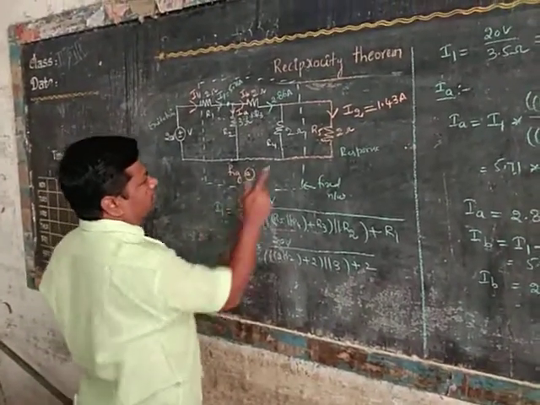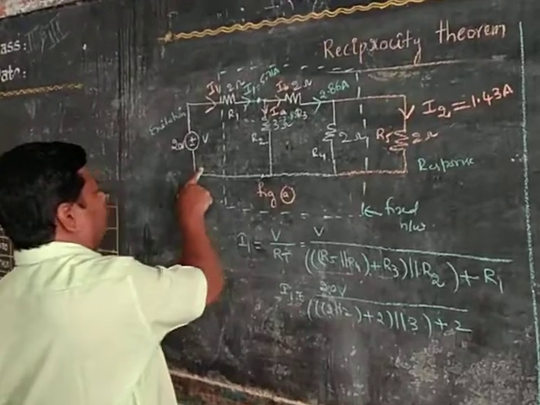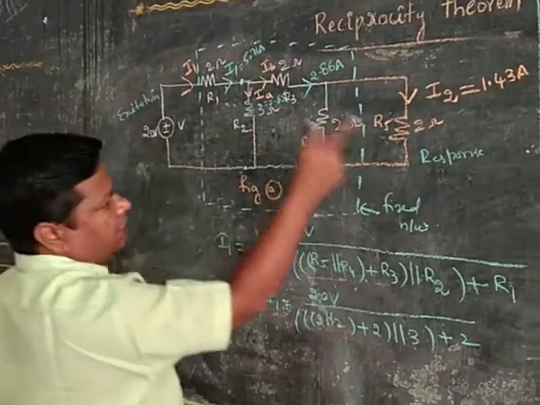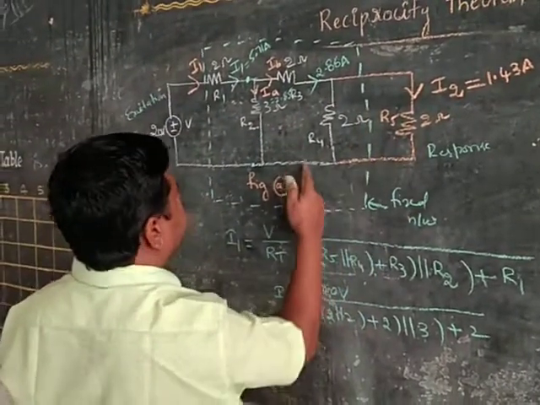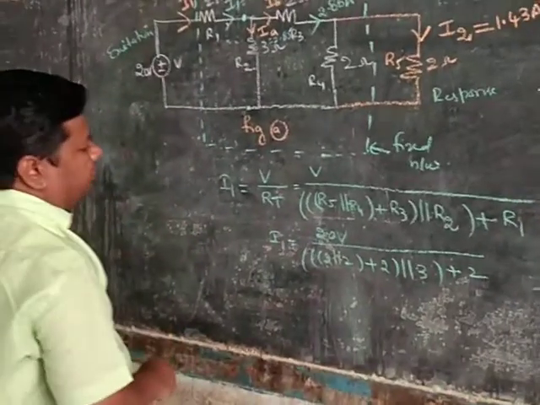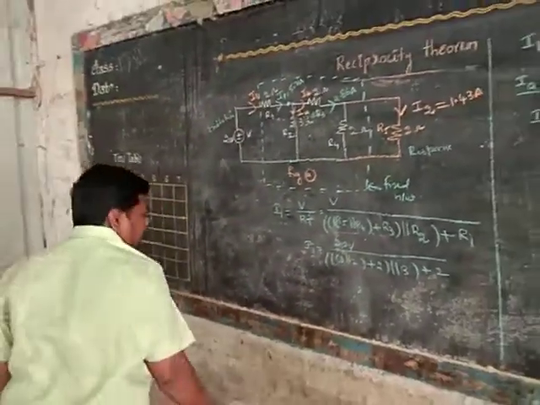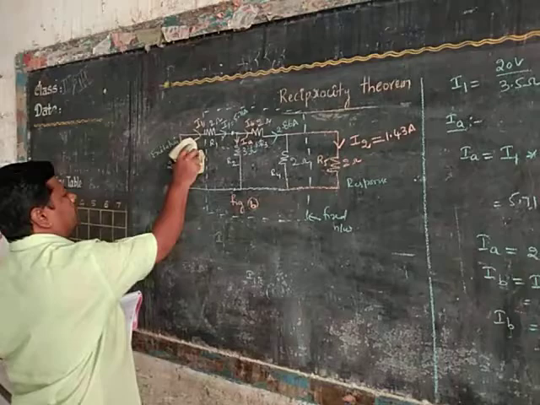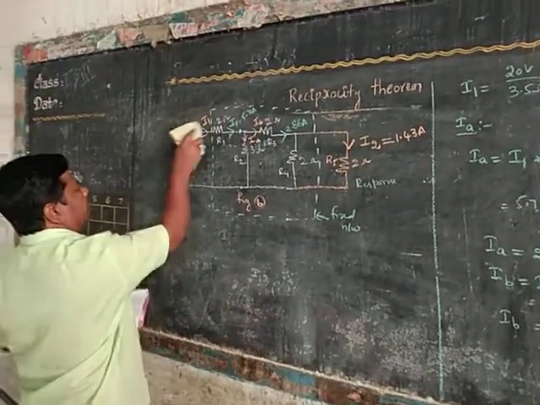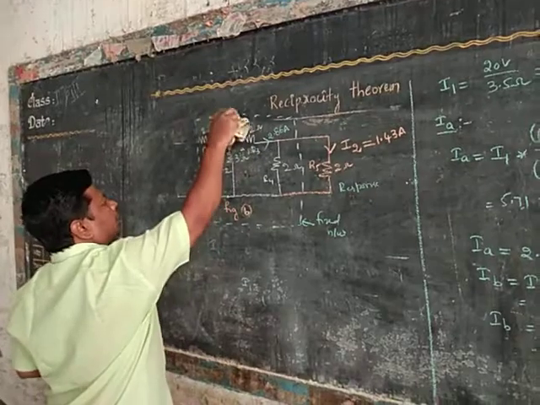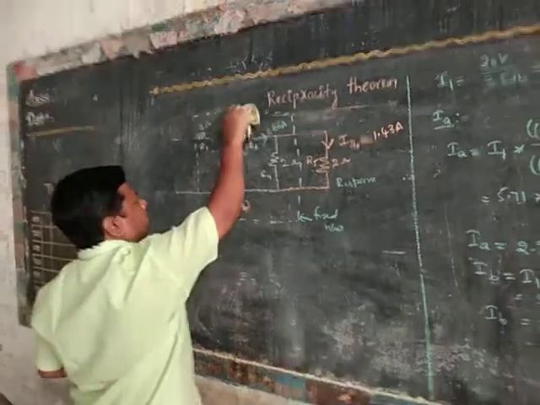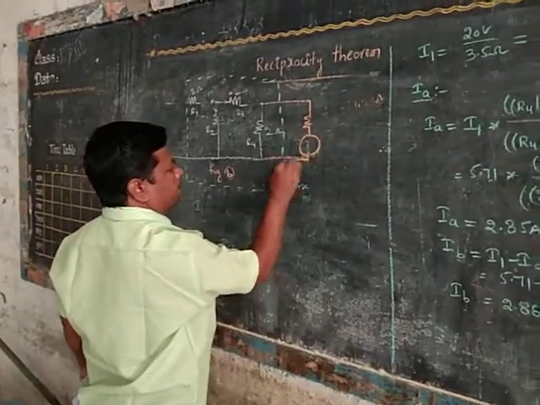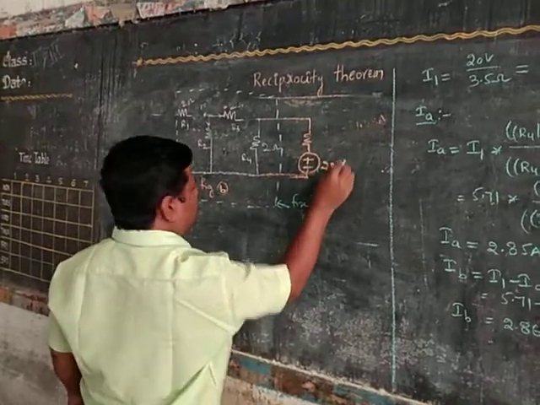In figure B, just interchange: the 20 volt source is short circuited and the 20 volt source is connected to the second branch, and again analyze and find the current flowing in the second branch. In B, we place here volts.